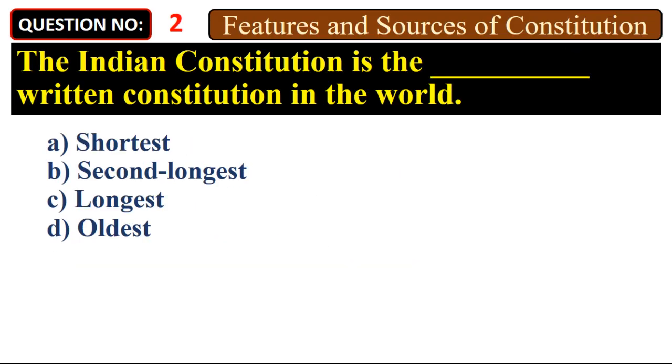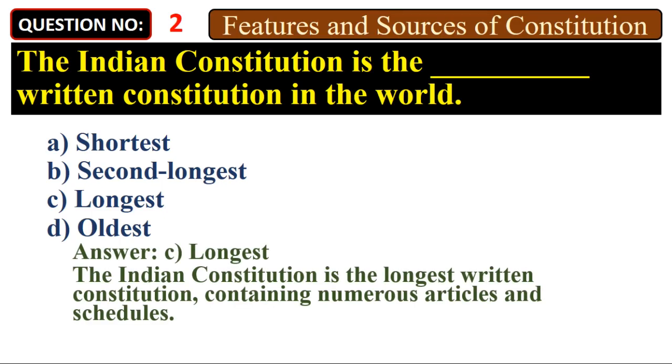The Indian Constitution is the blank written constitution in the world. A. Shortest. B. Second longest. C. Longest. D. Oldest. Answer: C. Longest. The Indian Constitution is the longest written constitution, containing numerous articles and schedules.